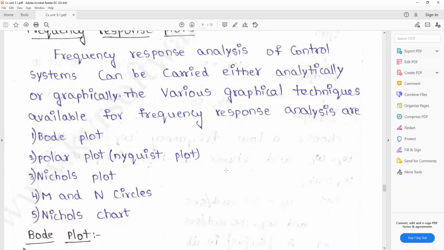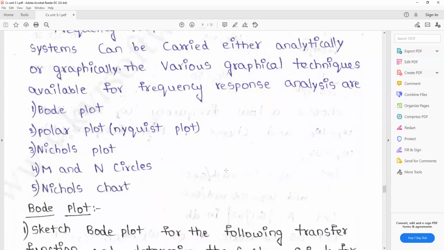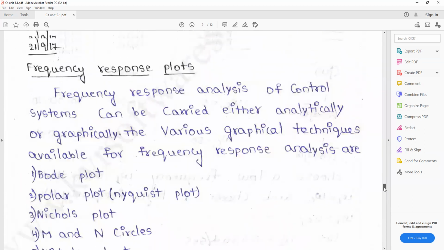First plot is the Bode plot, second is the polar plot, third is the Nyquist stability criterion. The Nichols plot, M and N circles and Nichols chart are not in our syllabus. The syllabus covers the Bode plot, polar plot, and Nyquist plot.